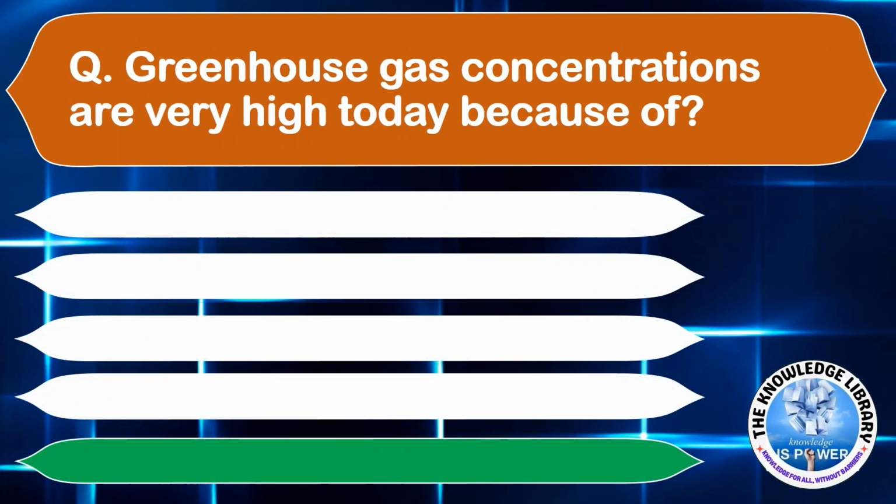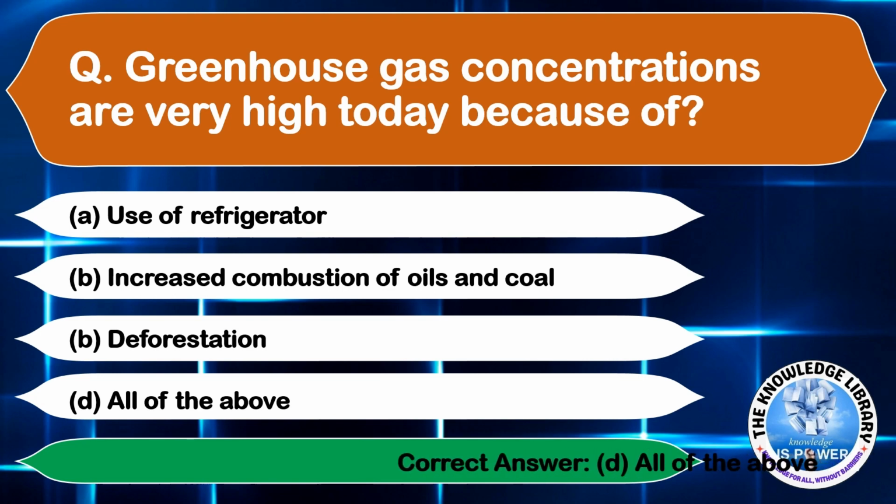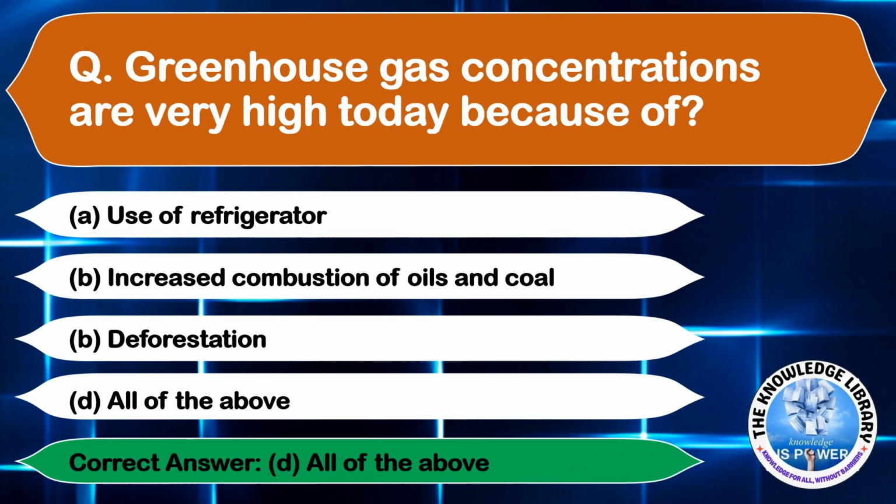Greenhouse gas concentrations are very high today because of the option A, use of refrigerators, option B, increased combustion of oils and coal, option C, deforestation, and option D, all of these. The correct answer is option D, all of these.